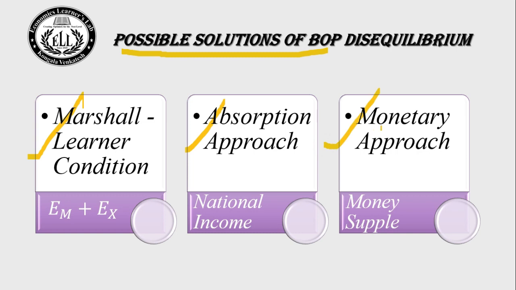Third, the monetary approach. The monetary approach people argue that a balance of payments deficit or surplus is purely a monetary phenomenon. An increase in money supply in the economy shows a balance of payments deficit. A reduction in money supply in the economy shows a balance of payments surplus.